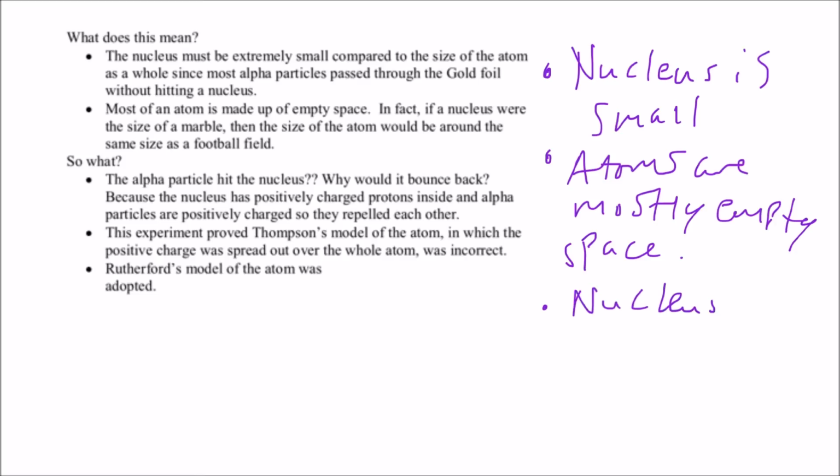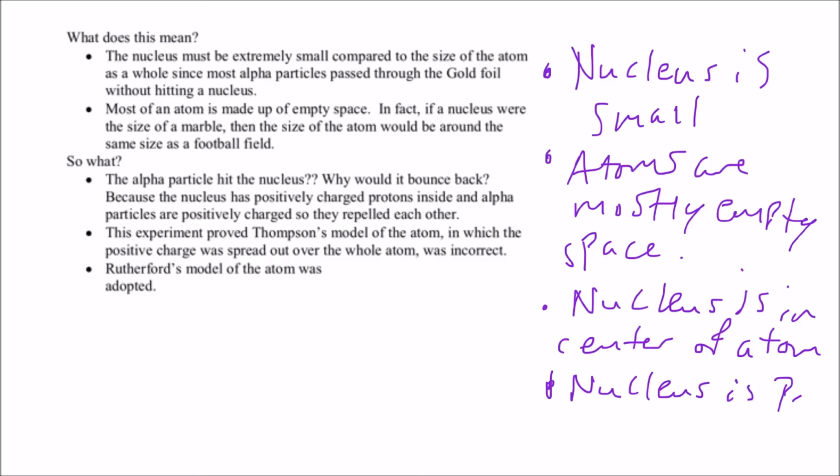The nucleus is in the center of the atom. And the nucleus is positively charged. Those are the four take-home ideas you need to know about the gold foil experiment. You need to know that Ernest Rutherford was the guy that did the gold foil experiment, and be able to describe how he did that.